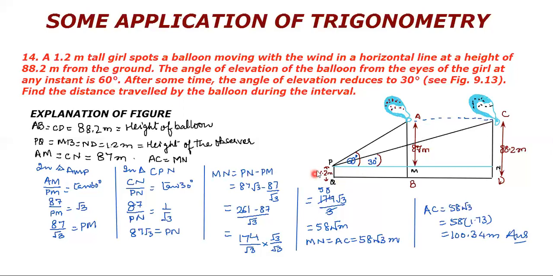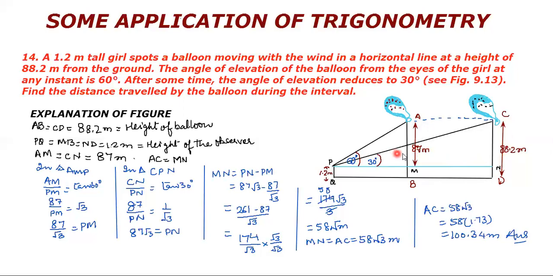Now he is giving us that the observer is of height 1.2 meter and the total height of the balloon from the ground is 88.2 meter. So children, from here, what I did is I have drawn a line of straight vision. And since the line of straight vision is parallel to the ground, therefore the distances MB, ND and PQ all are equal. Therefore, they all are equal to 1.2 meter. Therefore, this AM and CN both are equal to 87 meter.